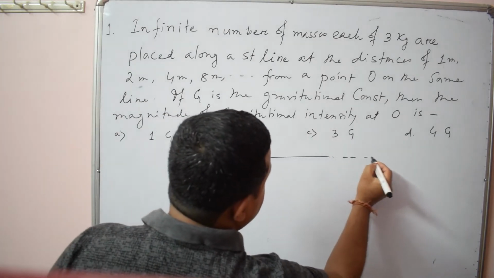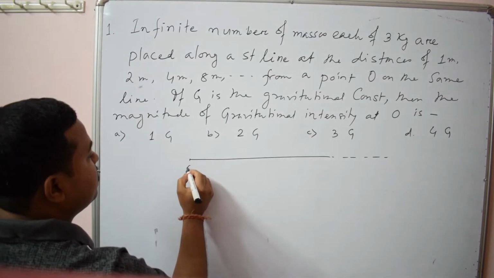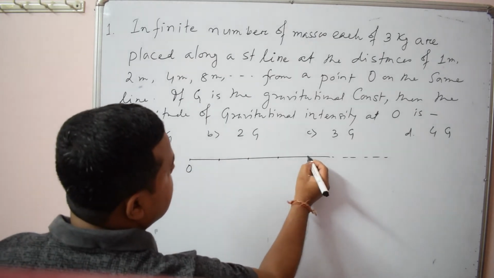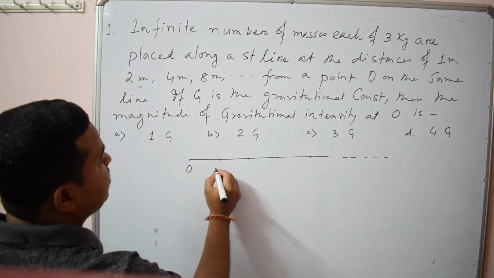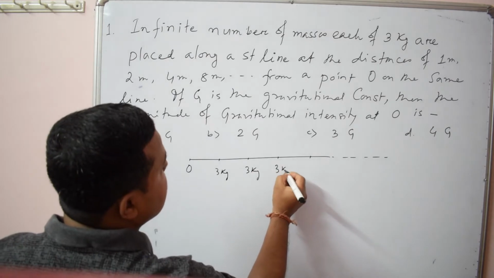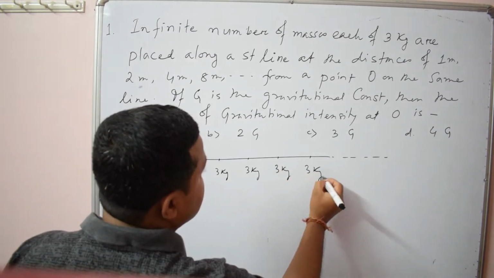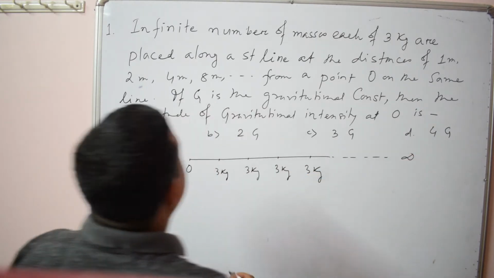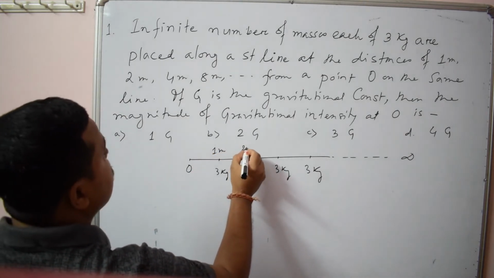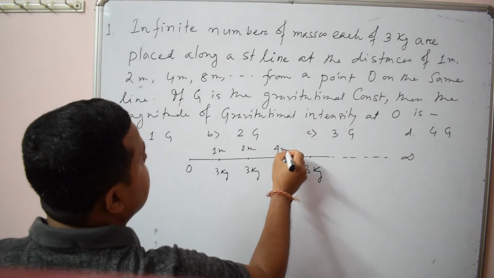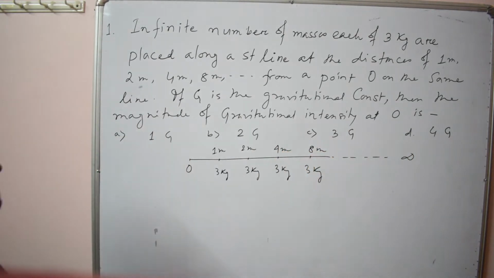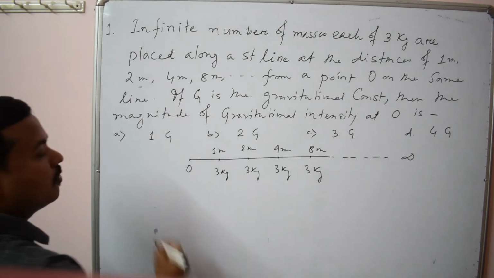This is a line, and this point, suppose, is O. Infinite number of masses, each of 3 kg, are placed at distances of 1 meter, 2 meter, 4 meter, 8 meter, up to infinity. You have to find the intensity at the point O.